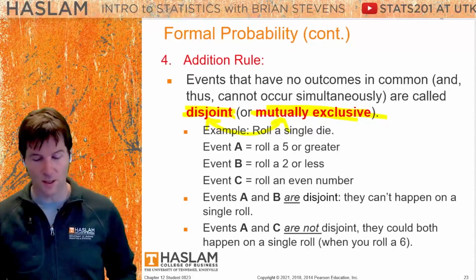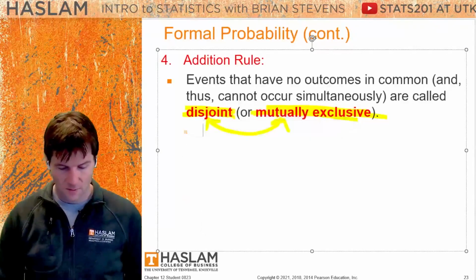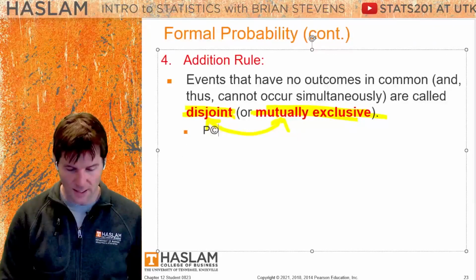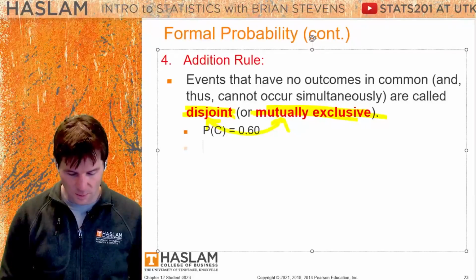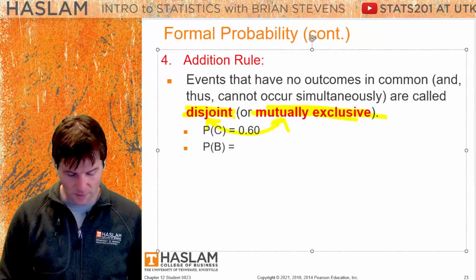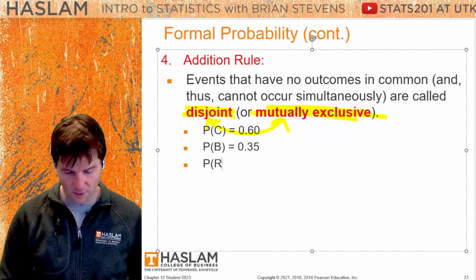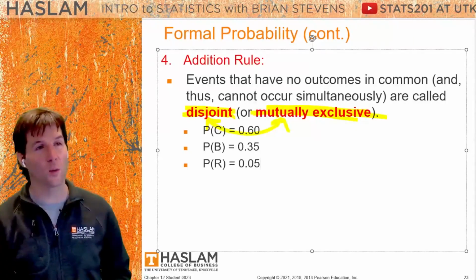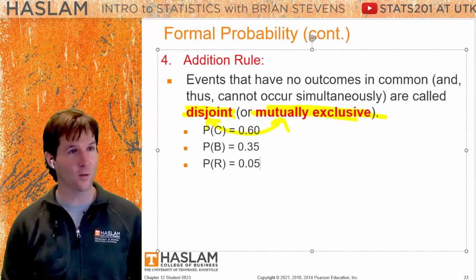So looking at this right here, the probability from historic history of cat is going to be 60%. The probability of dog is going to be 35%. And the probability of rabbit is going to be, notice right here we already have a sample space because this adds up to 1. And notice none of it overlaps.